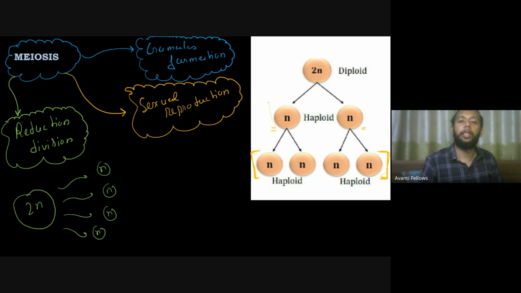Okay, so इसको हम बोलेंगे यहाँ पे as a meiosis 1. This is my meiosis 1 over here, and after that, this is my meiosis 2. So meiosis will have 2 parts. याद रखना, meiosis will have 2 parts. It will have a meiosis 1. It will have a meiosis 2.